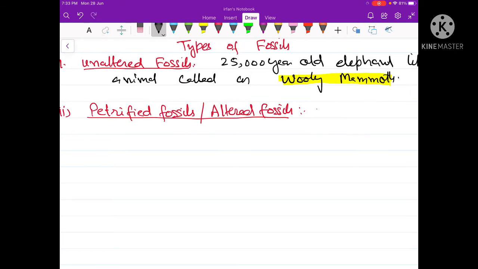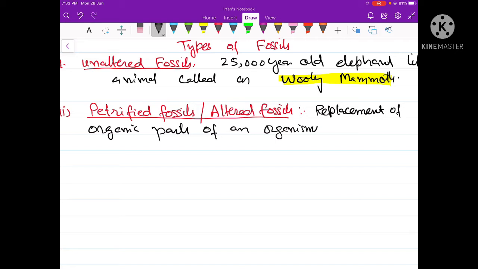The replacement of organic parts of an organism by mineral deposits is called petrifaction.